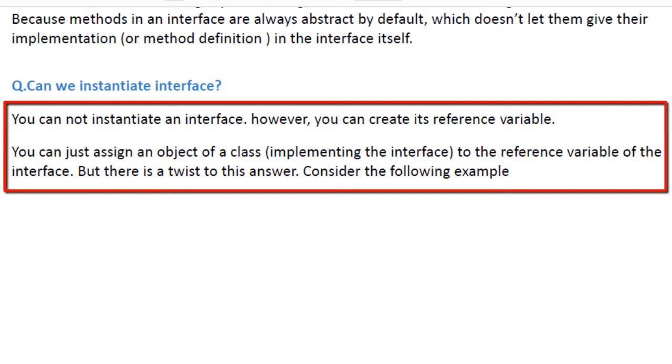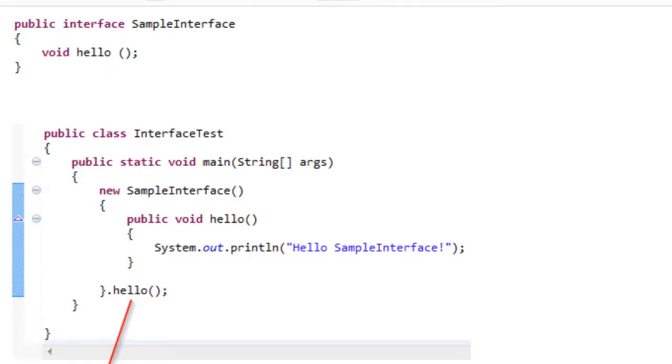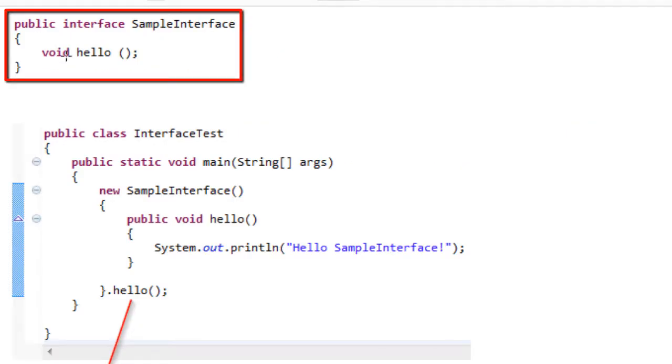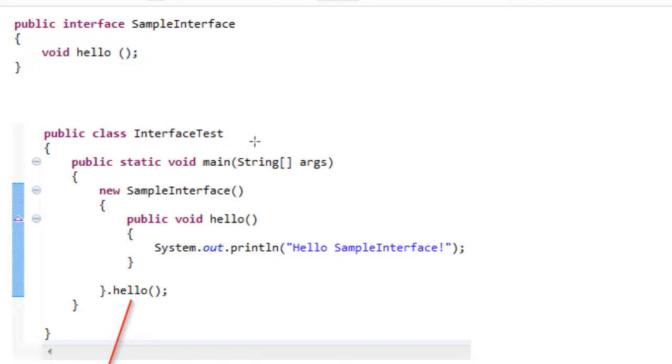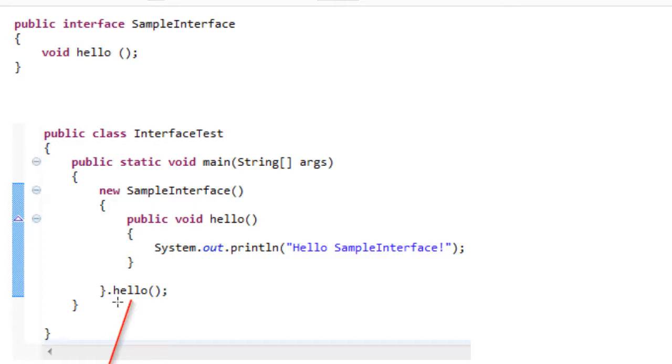But there is a twist to this answer. Consider the following example. So here we have a public interface named sample interface, and there we have a method definition void hello. Now in a test class, what we are doing, we are writing this new sample interface. Inside that we have the method implementation, and on top of the interface we are invoking this method.